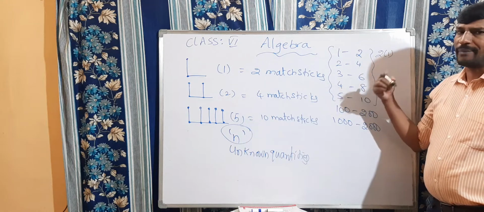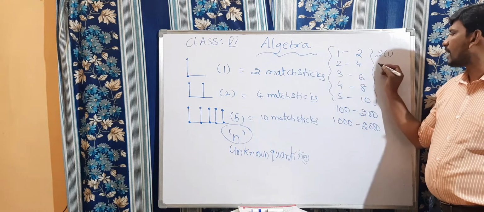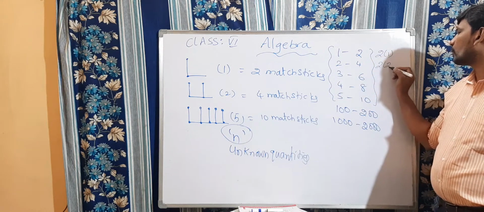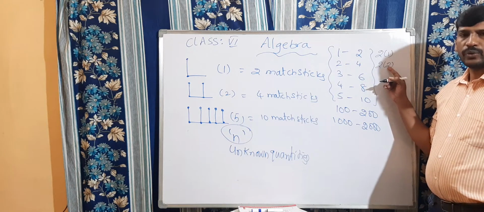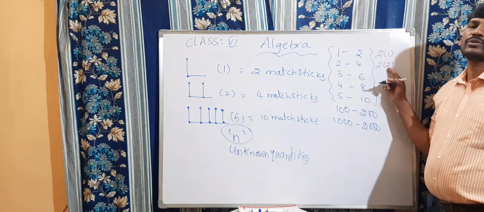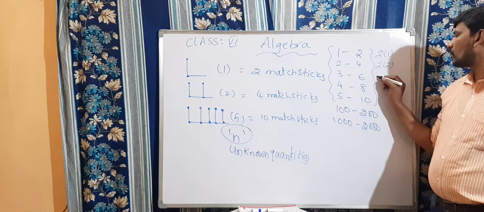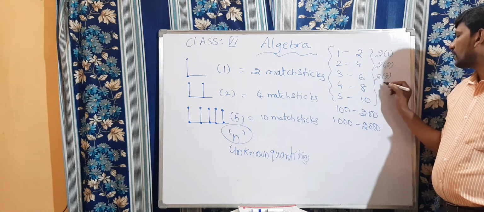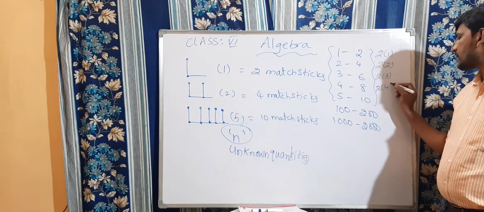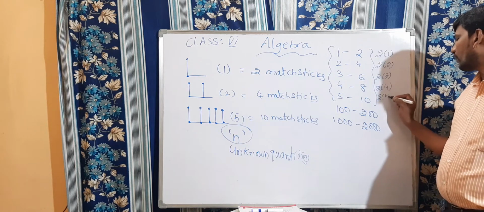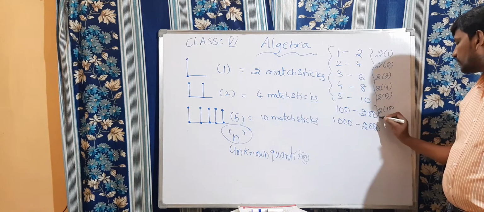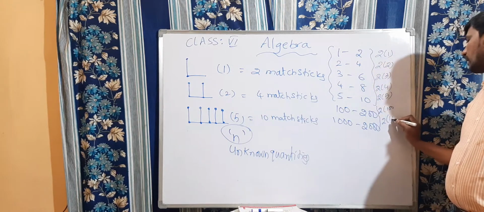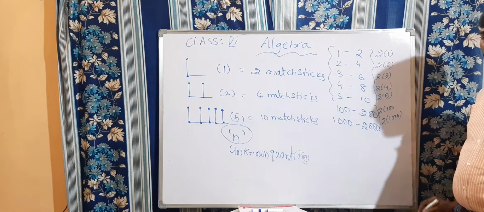To get the number of matchsticks, by using these L's, 2 into 2. 2 matchsticks into 2 L's gives the total matchsticks. Again 2 into 3 L's, 2 into 4 L's, 2 into 5 L's. Now 2 into 100 L's, 2 into 1000 L's. Clear, children?